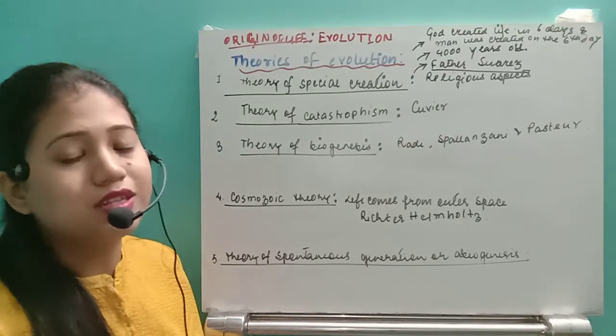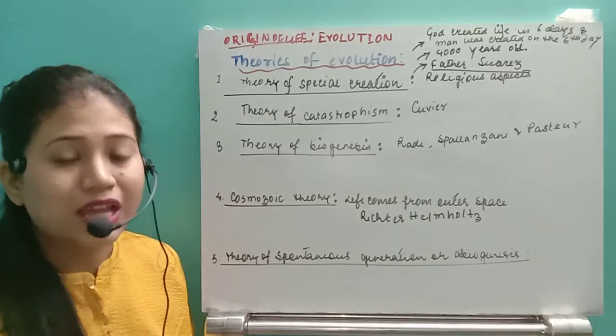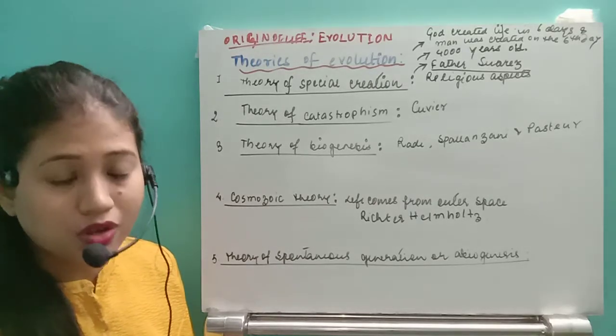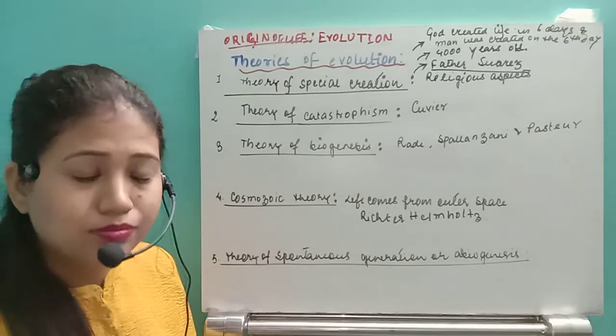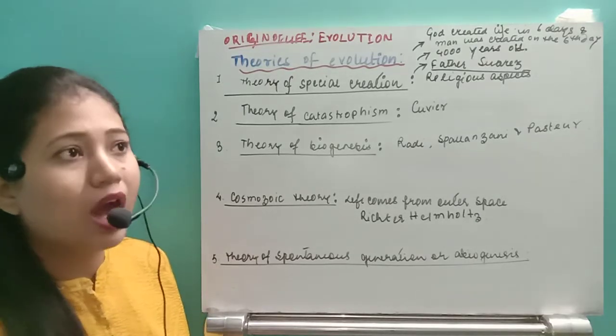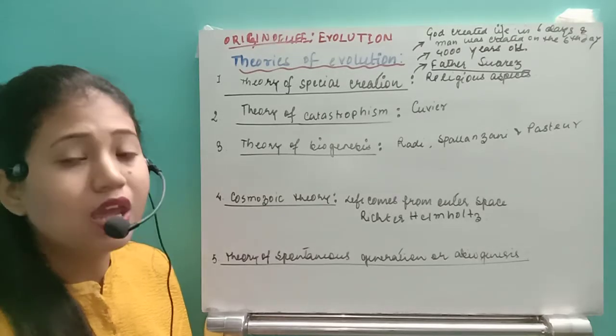So we have this theory of special creation, which does not have any experimental or scientific proof. It is just a belief about how life originated on the earth.